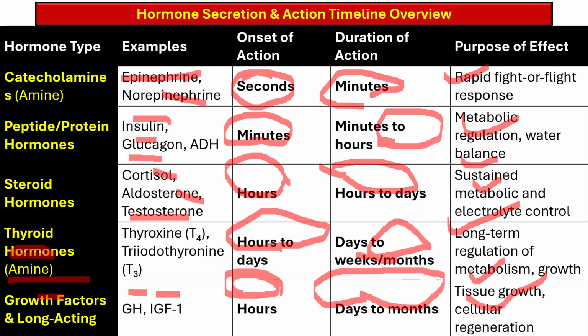So there are fast acting hormones like epinephrine that operate in an acute stress and emergency scenario, and then there are slow acting hormones like thyroid hormone or growth hormone that ensure chronic stable control of physiology, that is the growth and metabolism. The nature of the hormone such as the chemical class influences its solubility, transport, receptor type, and hence the action profile.